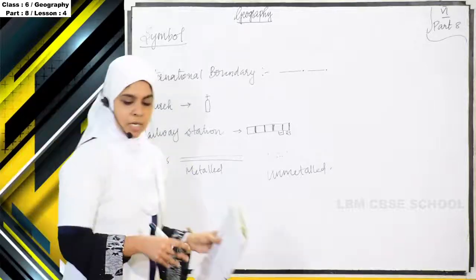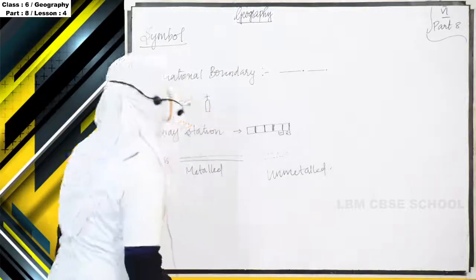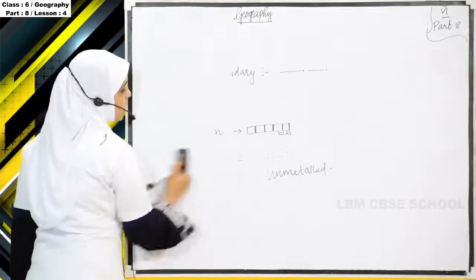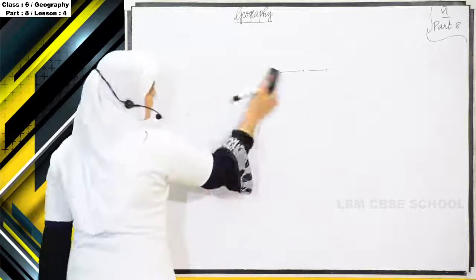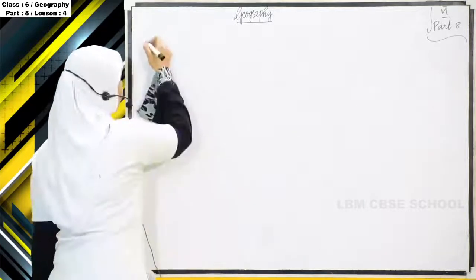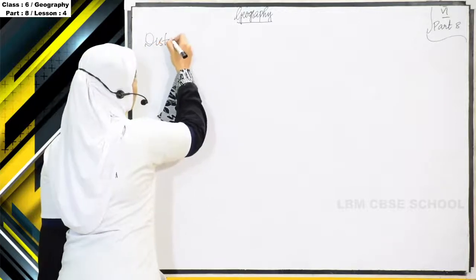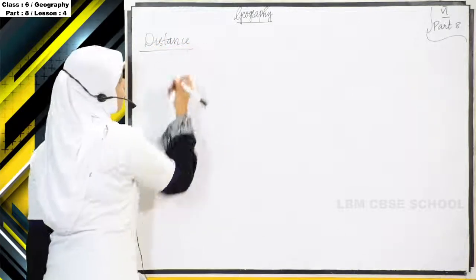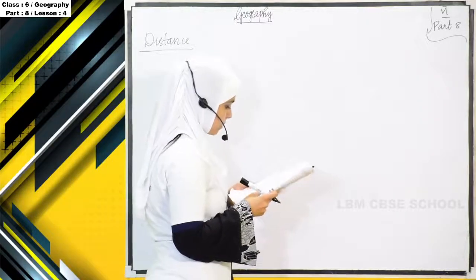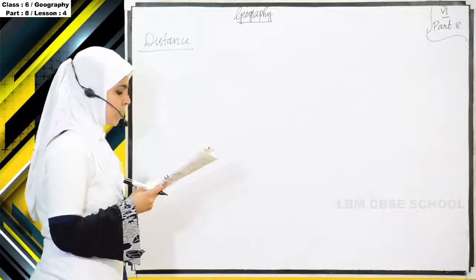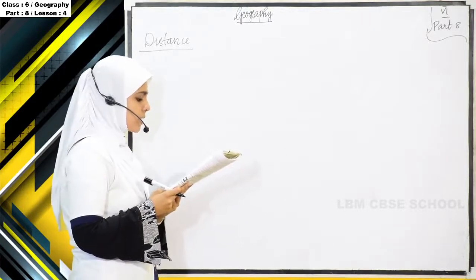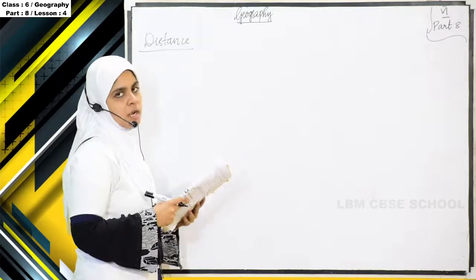Okay. Next component is distance. What is the next component of a map? It is distance. To fit the entire world on a sheet of paper, the distance has to be reduced to a scale so that the smaller distance on a paper represents the larger distance on the ground.